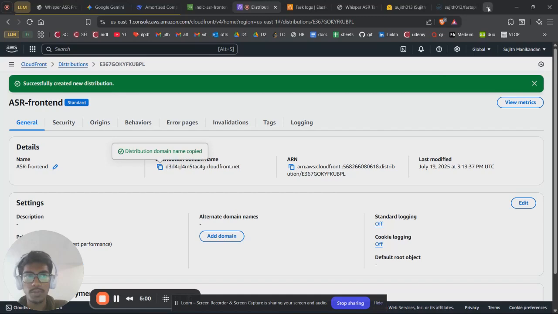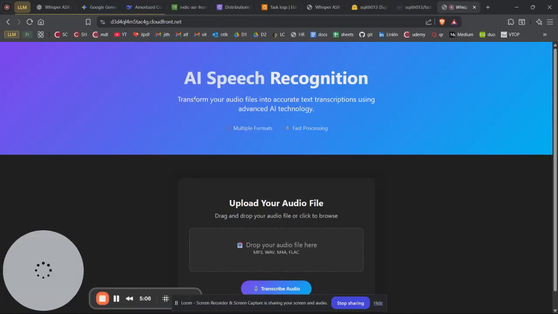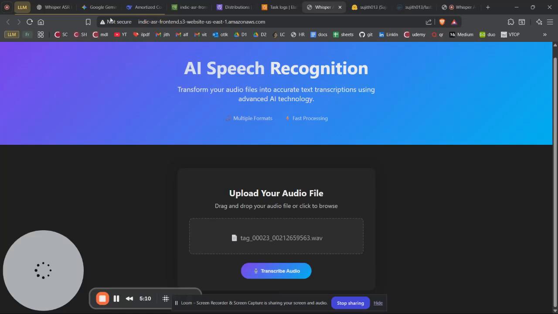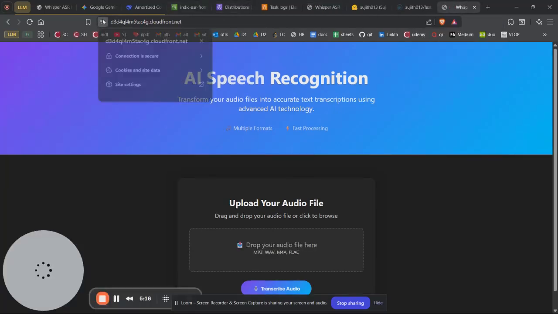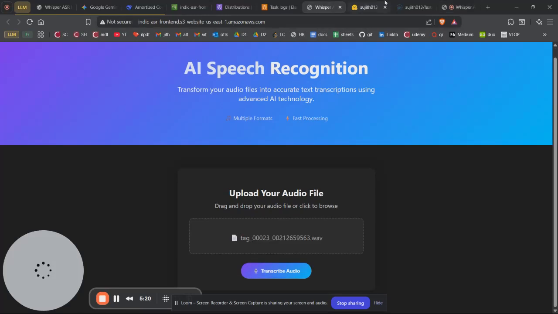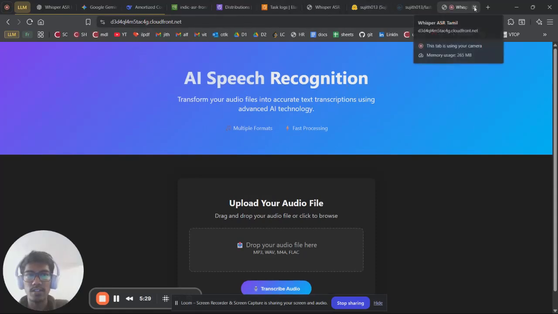Once I copy the CloudFront domain and paste it over here, you could see that now I have an HTTPS website as opposed to the HTTP website which I got from hosting it on Amazon S3. So if you want HTTPS, you could go with Amazon CloudFront. But right now I will be working only with S3 because the backend is on HTTP. We cannot really send a request from an HTTPS frontend to an HTTP backend.